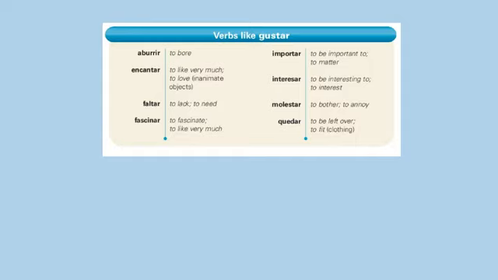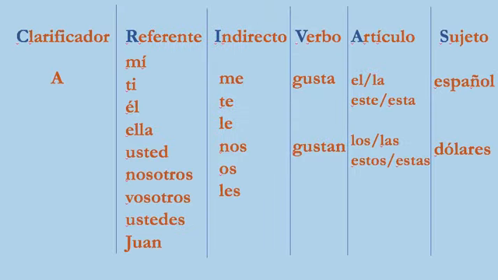As I said before, these verbs have a very specific construction, and it can be broken down into essentially 6 parts: calificador, referente, objeto indirecto, verbo, artículo, and sujeto. And they must always, always, always go in this exact order. Cribas. You can maybe remember it that way. I'm just going to explain each one of these to you very briefly.